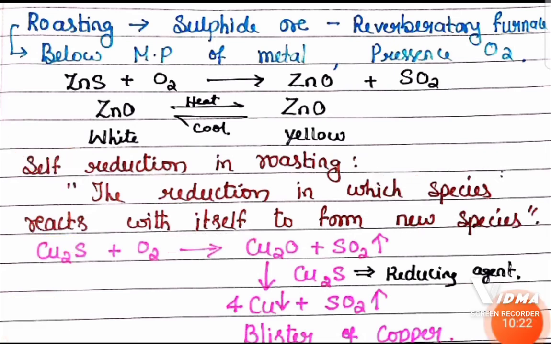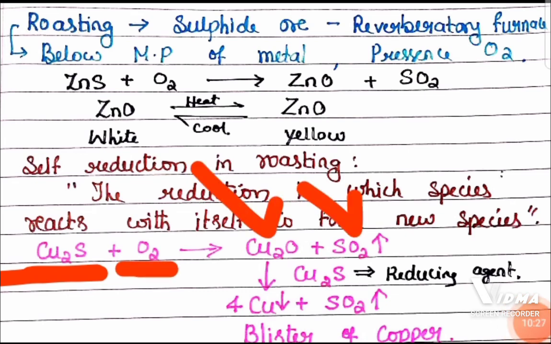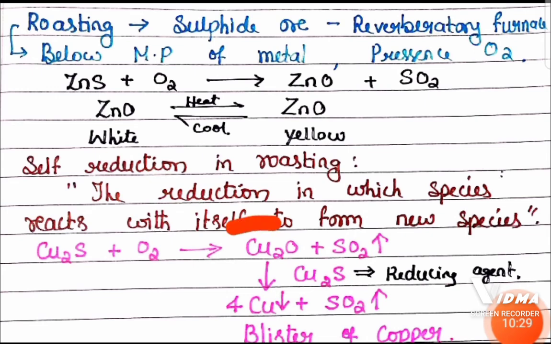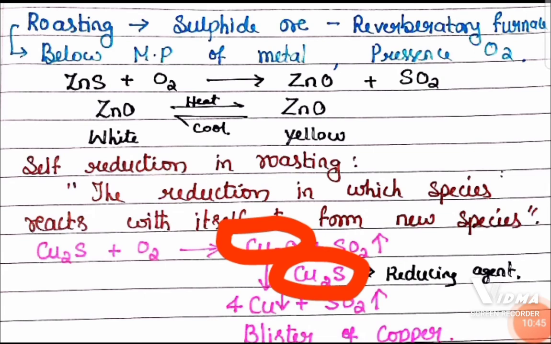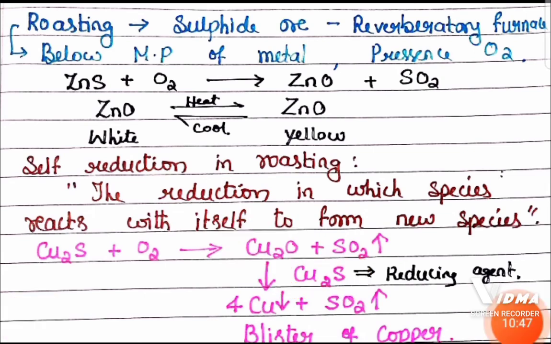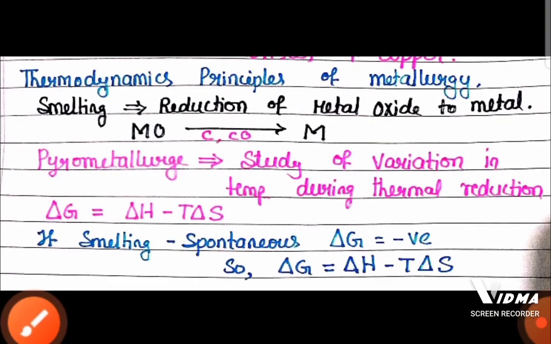Here you can find copper glance, Cu2S, on roasting forms copper oxide with the release of sulfur dioxide gas. Now this copper oxide is going to be reduced by the same species, that is copper(I) sulfide, which acts as a reducing agent. Both Cu2O and Cu2S react together and undergo reduction to form blister copper. Because of the release of sulfur dioxide, blister copper is formed.